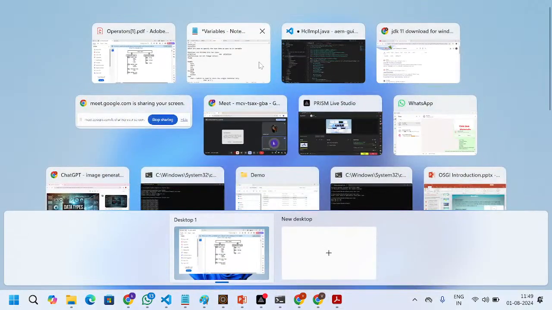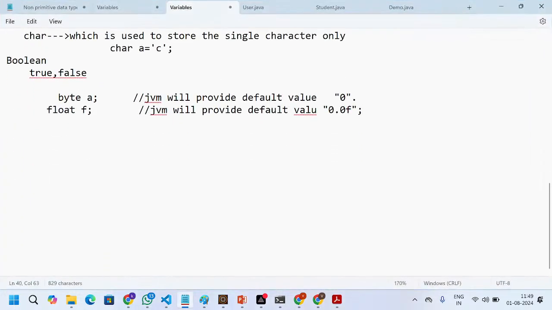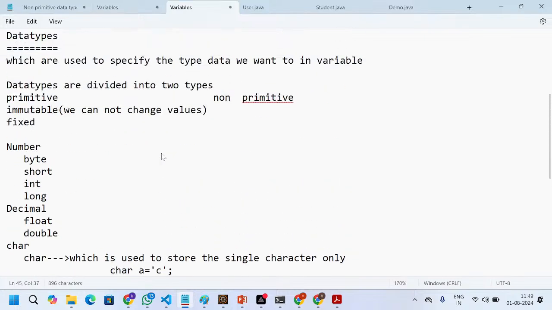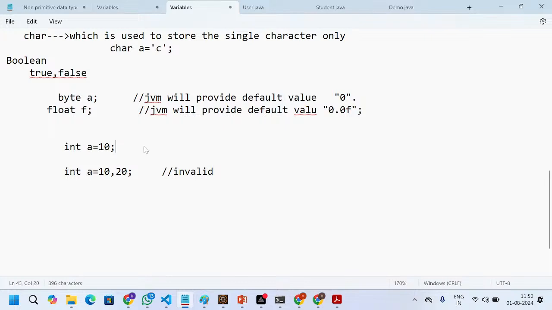I will show you. You can assume here, now my requirement is int a equal to 10. My requirement is that I need to store multiple values in the same variable. I write a equal to 10, 20. If I write like this, is it valid or invalid? Invalid. Why? Because this is a primitive data type. Primitive data types can hold only one value. Are you clear with my point? If you are trying to store multiple values, it is not supported.